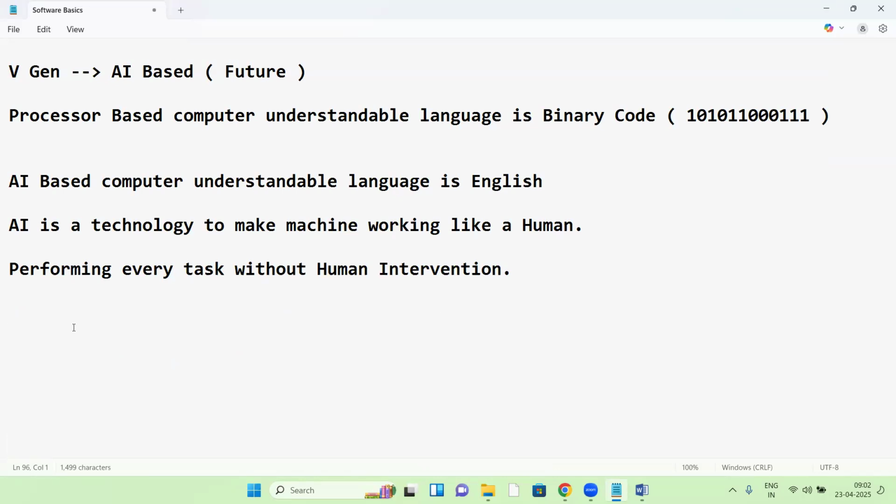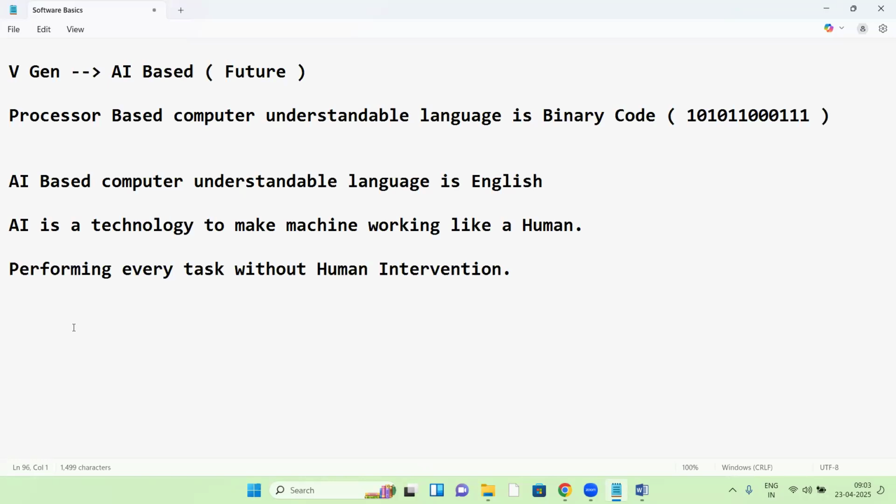See, an AI machine. Suppose in your home there's an AI machine. Suppose you purchased one AI machine. That AI machine works like a human being. If you give some instructions, it can understand your English, like one of your family members. So that AI machine is just like a family member. Whatever you say, it listens to your instructions and works as per your instructions.